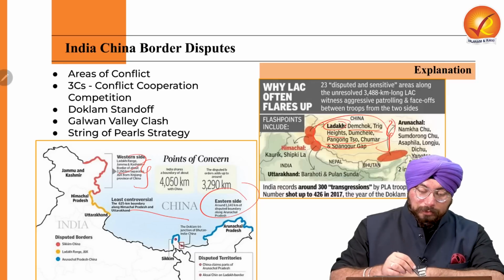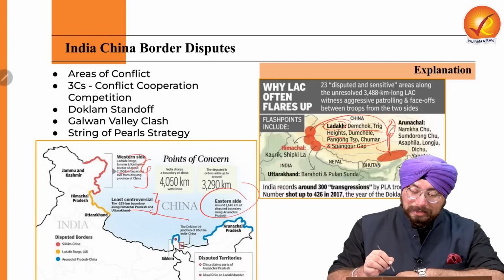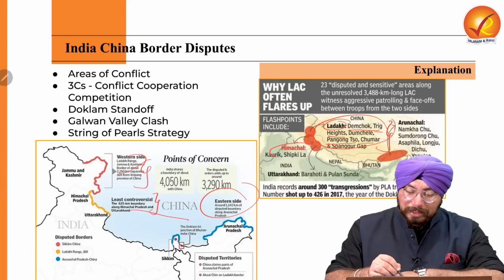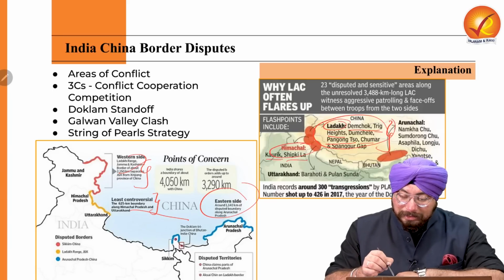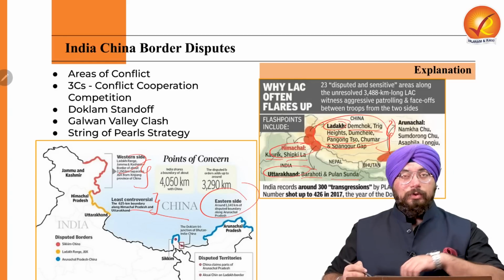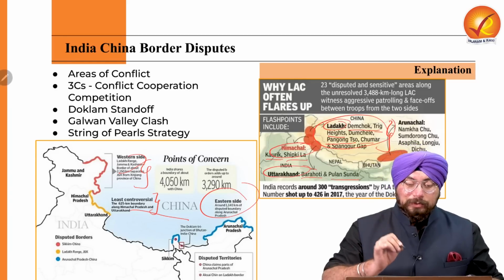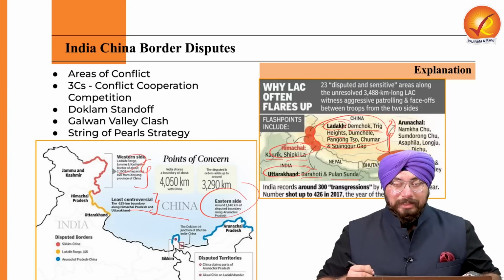If we talk about the central sector, this is the least controversial area, right? But still, if we talk about our Himachal Pradesh, which includes Korek, Shipkila, it includes also your Uttarakhand, Barahoti and Pulansunda. So all these areas are also the areas where India and China border disputes exist.